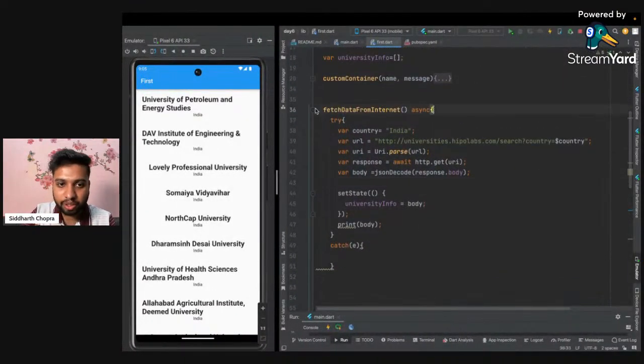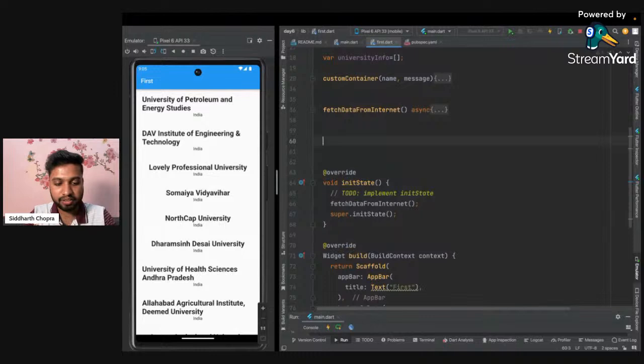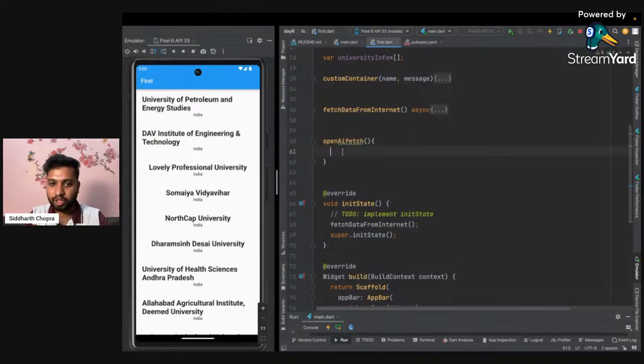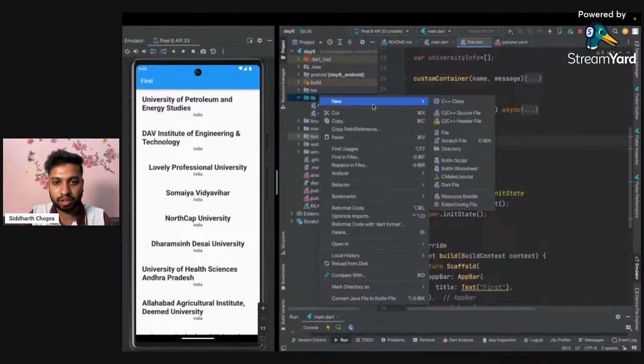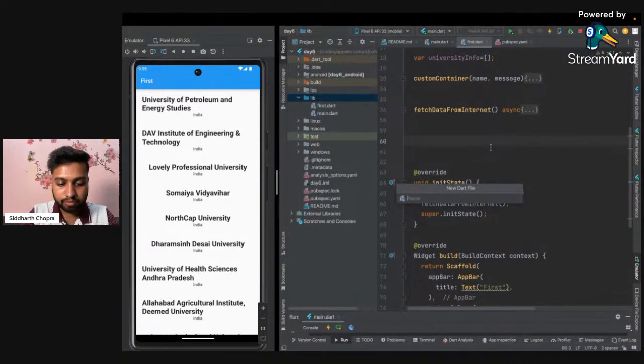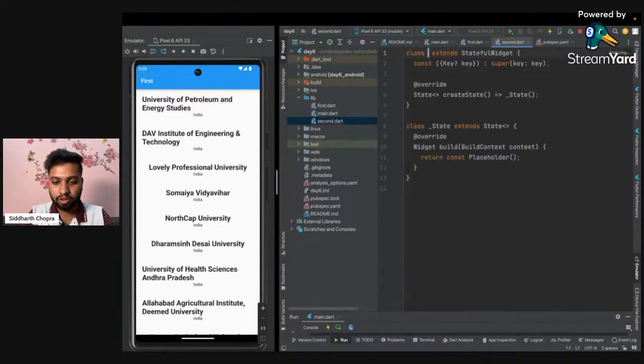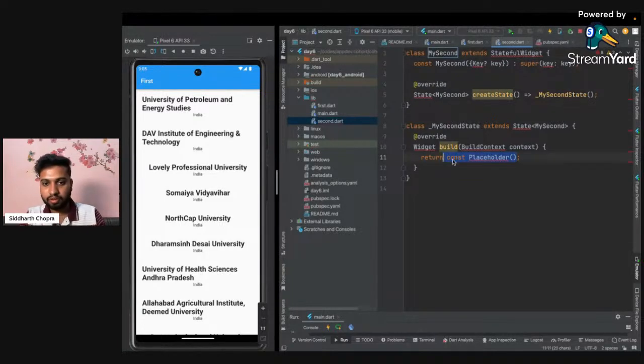So this is fetch data from internet, and I'm just keeping this function as it is. But instead, I will create a new function with the name of, let's say, OpenAI fetch. Just keep it like this, and let's create a new page so it will be better. I'm creating a second page with the name of second, and let's create a stateful widget, my second. Let's quickly do each and everything.